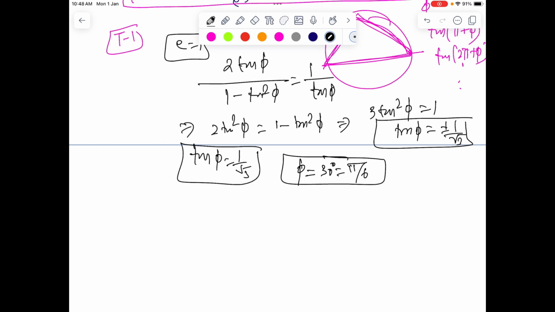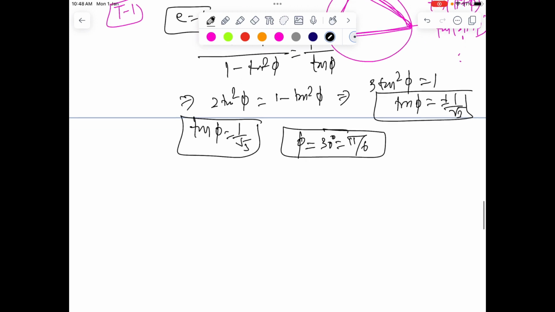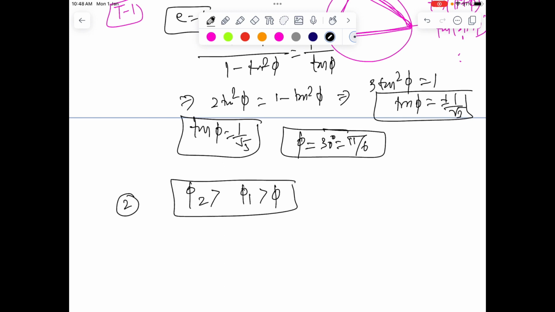From here we can clearly see how the angle is changing, unlike the elastic collision. So here phi 2 is going to be, take away 2, more than phi 1, and that's more than phi, unlike the previous case where all these three angles were equal.